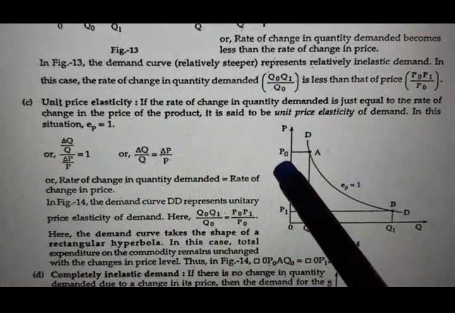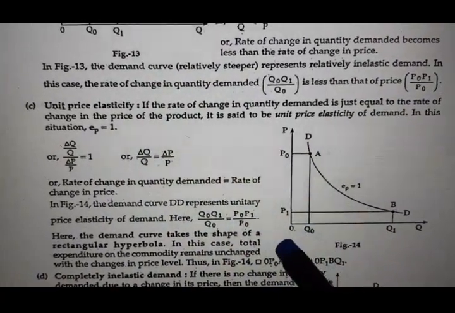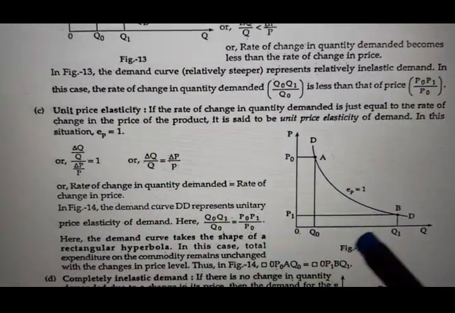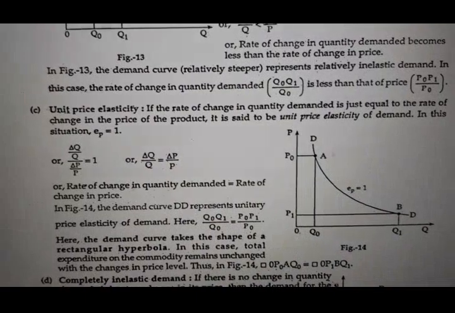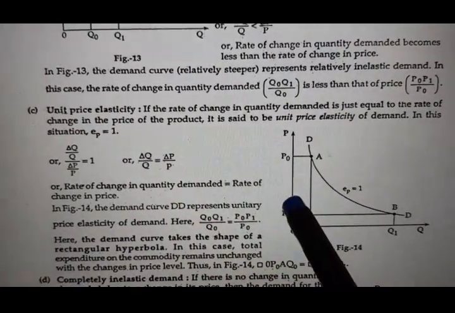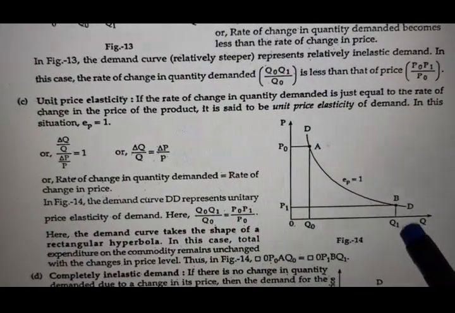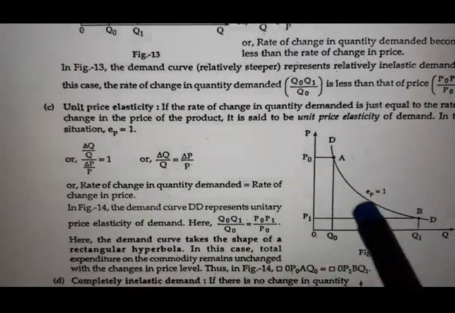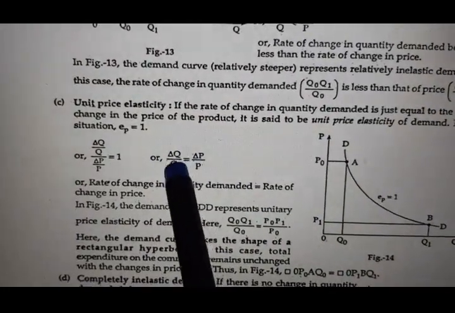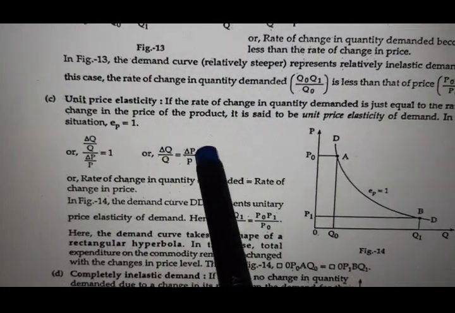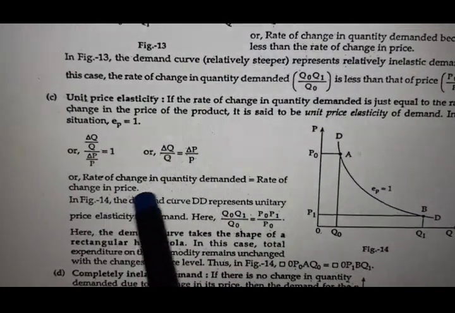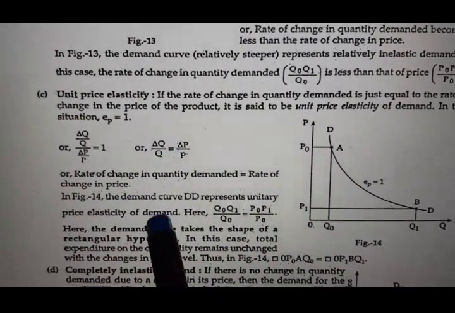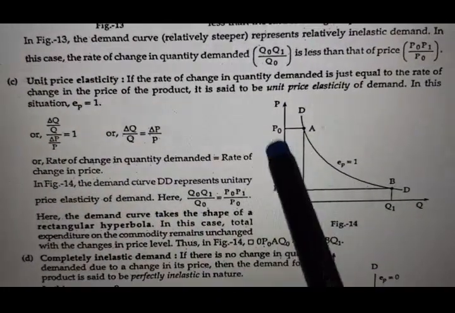As the price falls from p0 to p1, the demand rises from q0 to q1. Here the fall in price and the increase in demand are both the same. Delta q by q is equal to delta p by p. Rate of change in quantity demanded equals rate of change in its price.